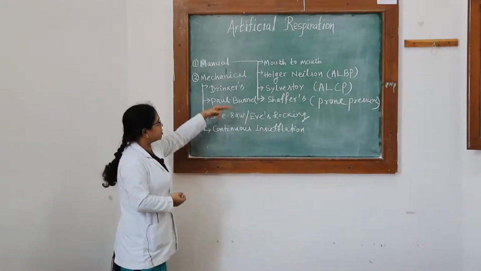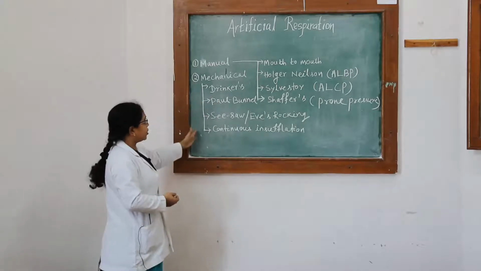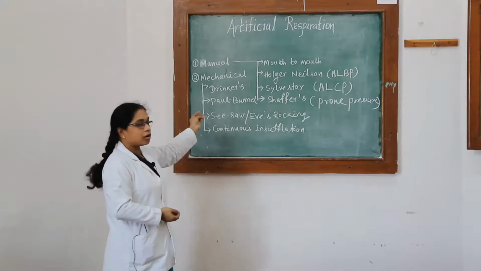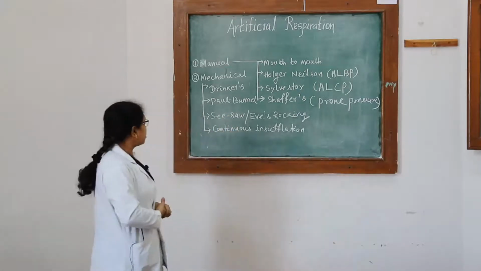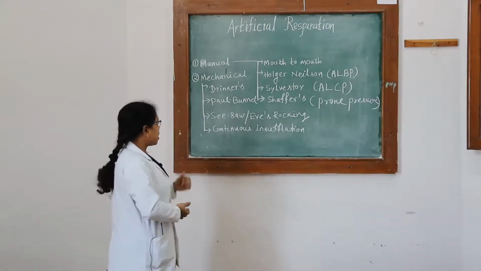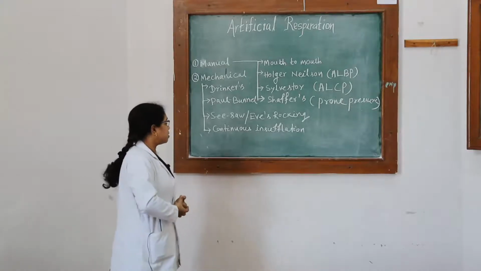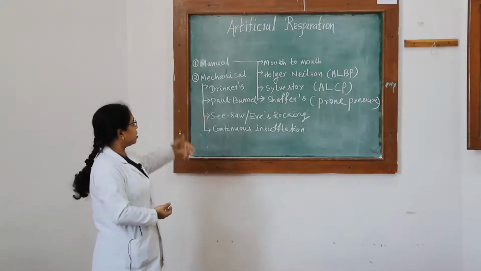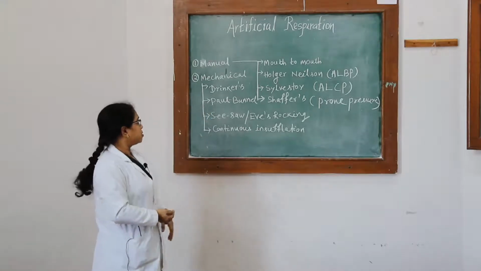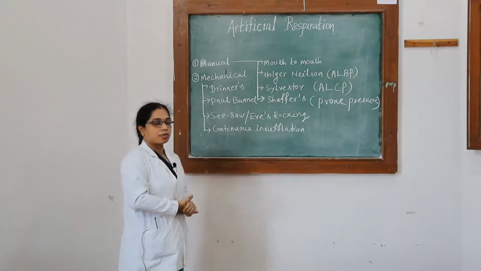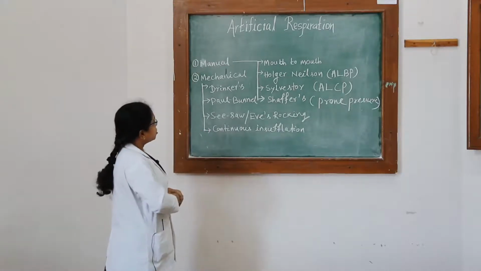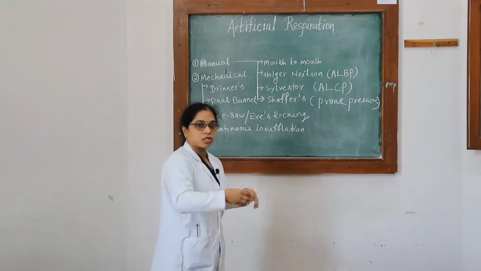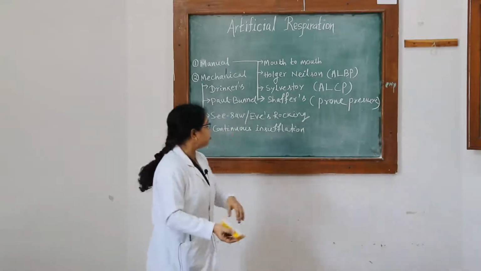The mechanical methods are not asked, but at least you should remember all of them, as they can be asked in the exam: Drinker's method, Paul Bonnell or Brackpole method, seesaw or eavesdropping method, and continuous insufflation method. After the manual method, you can shift the patient to the hospital and use any one of the mechanical methods. How it has to be done, I'll tell you in the demonstration.